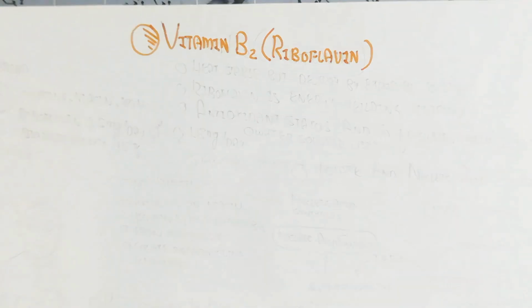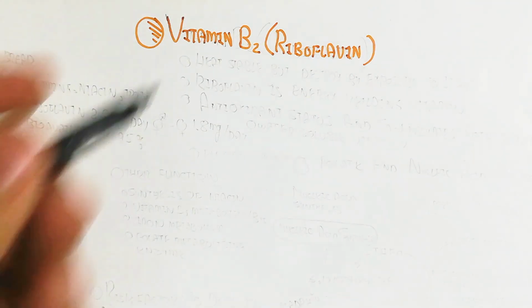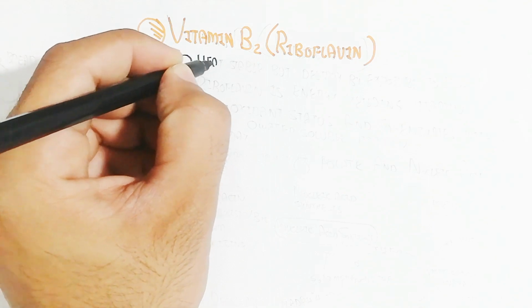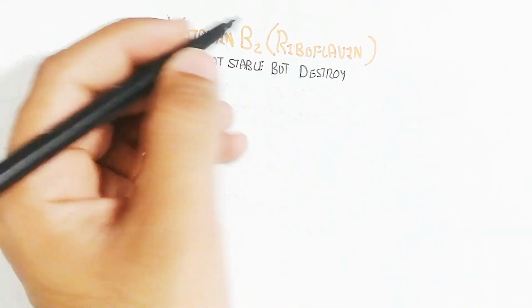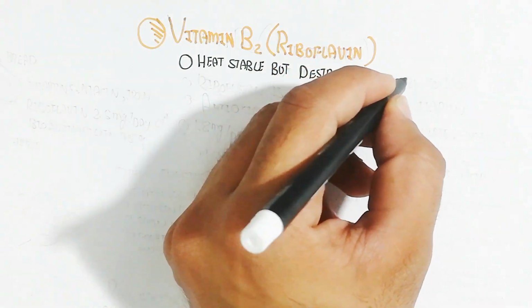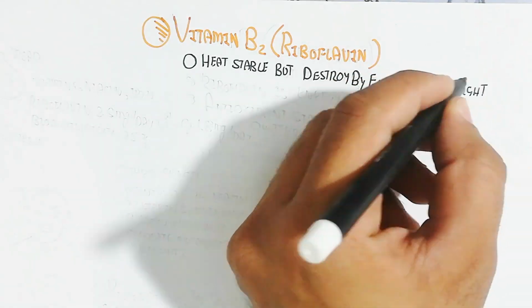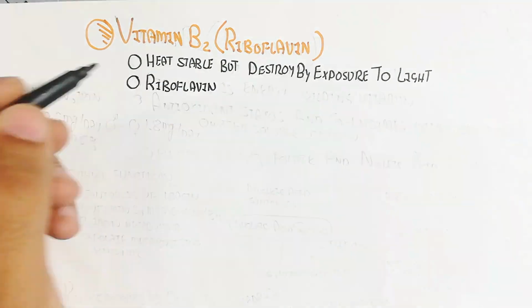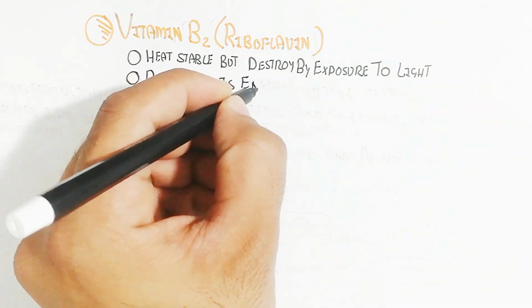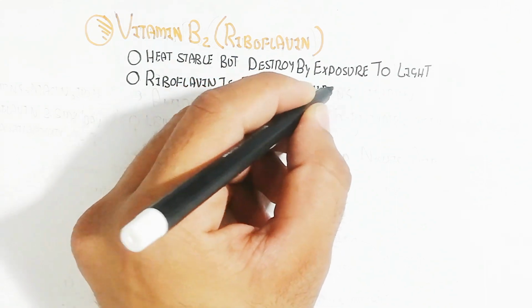It is known as riboflavin. Riboflavin is vitamin B2, and it is heat stable but destroyed by exposure to light. Remember, riboflavin is an energy-yielding vitamin. It can yield, produce energy. In this way, normal metabolism occurs due to vitamin B2.